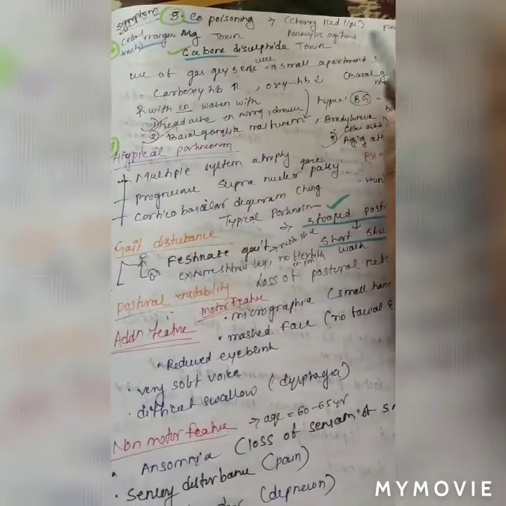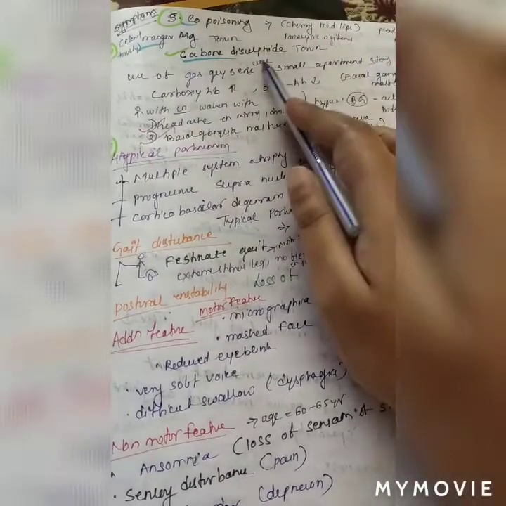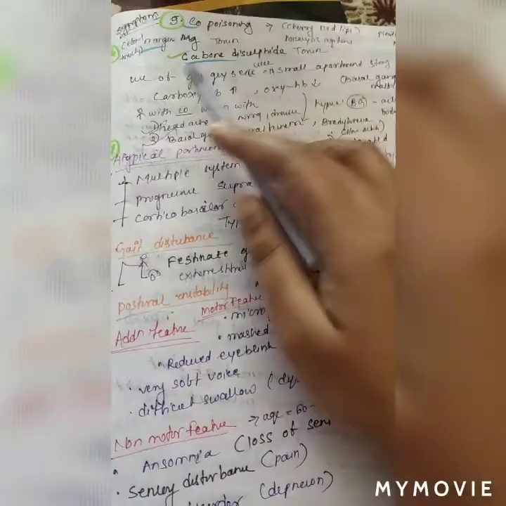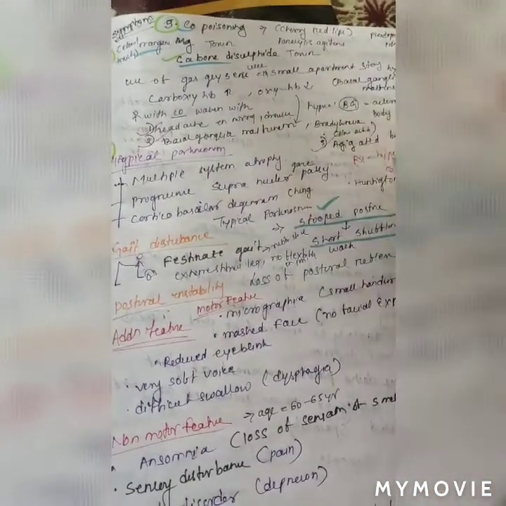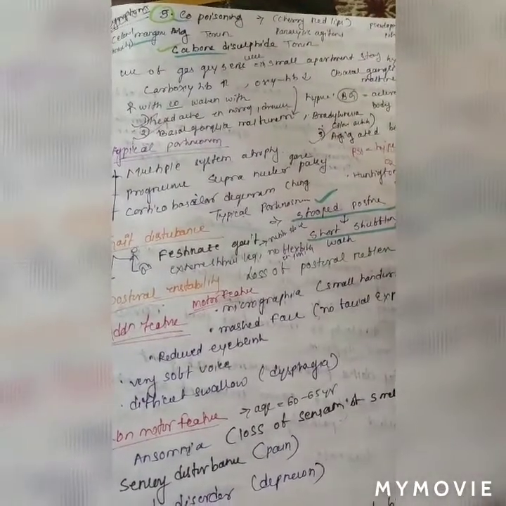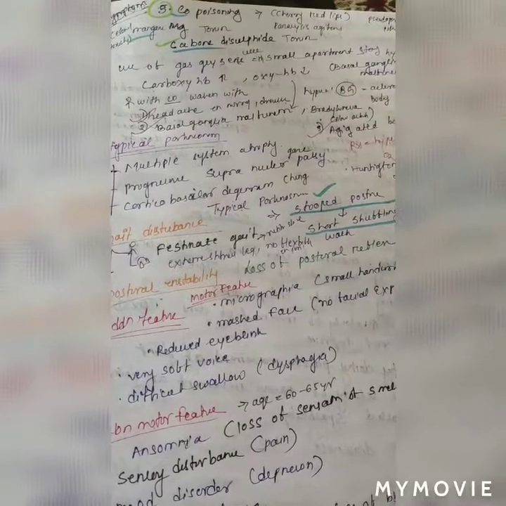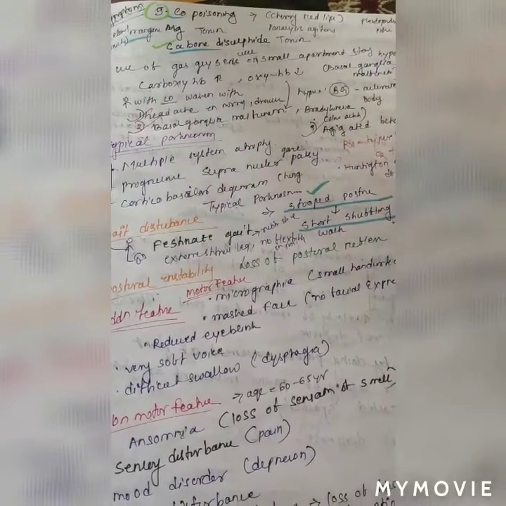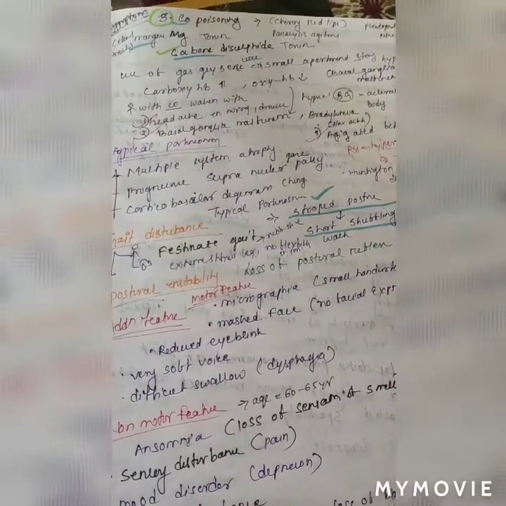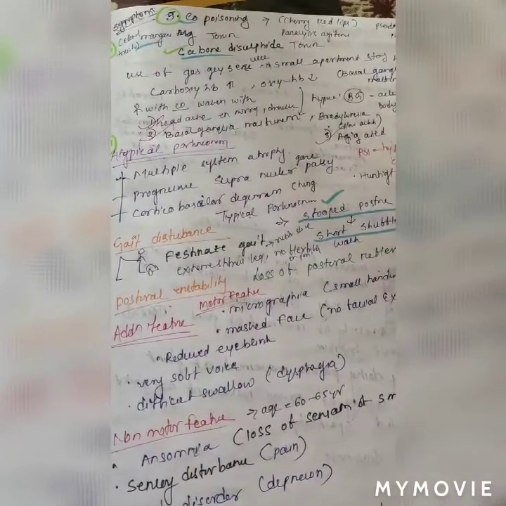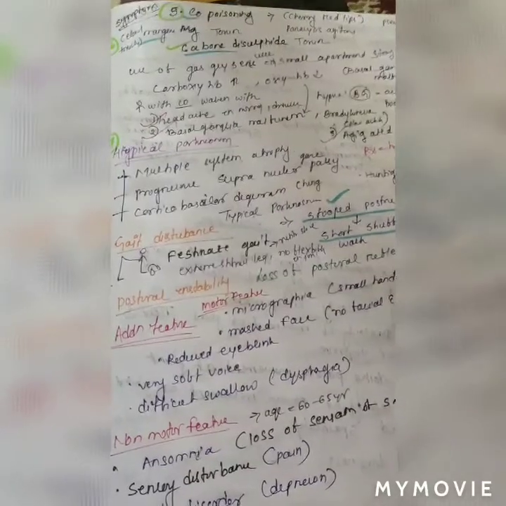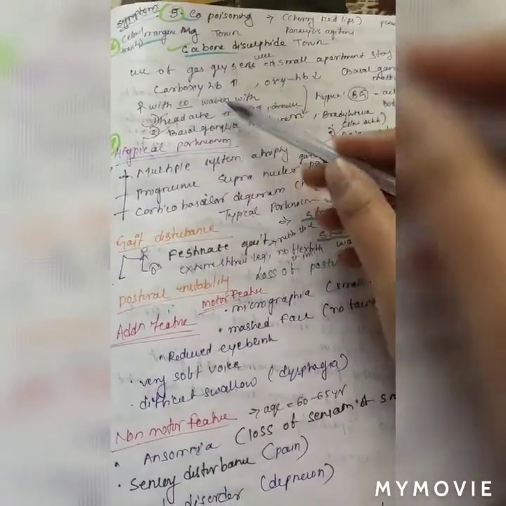In carbon monoxide poisoning, there is cherry red appearance and paralysis agitans. It happens with the use of a gas geyser in a small, closed apartment, where oxygen is not going in and out, with less oxygen and less ventilation. There, if a person wakes in the morning, she suffers from severe headache,